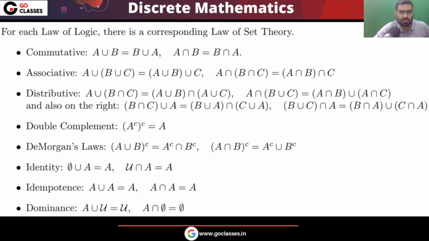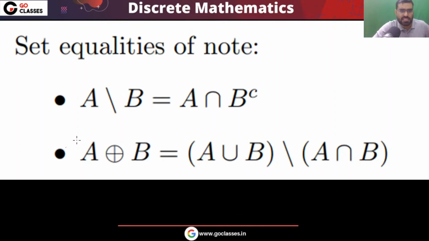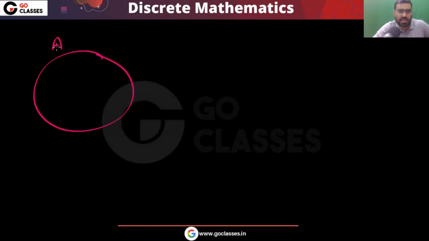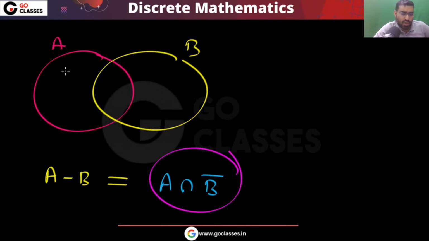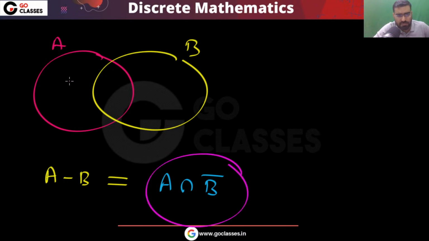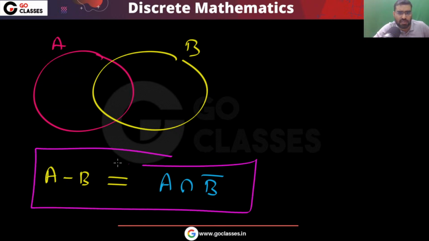Now let's move on. These are important rules, as I told you. A set difference B is an important rule. Like this is A, this is B. Then what will be A minus B? This is A minus B. A minus B is the same as A intersection with B complement. They are basically the same, because what is A intersection B complement? That is the common area of A comma B complement, those elements which are in A and not in B. So this is the area of A intersection B complement. This is a very important rule.